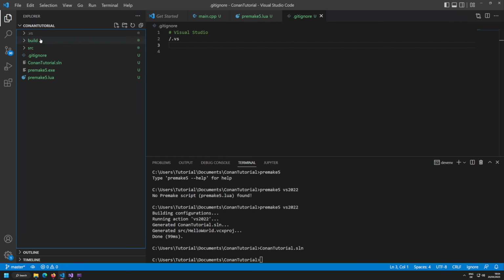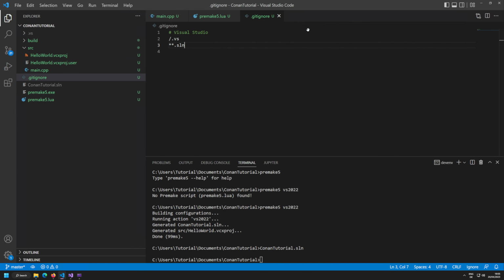This is just a temporary folder. Every solution file is not required. So let's remove the SLN file. There it goes. And in the source folder, we have the VCX project and the VCX project.user. This is also what we want to remove. There's also a .filters thing, or filter, but I can't always remember that. And since we're not using filters, it's for now fine.